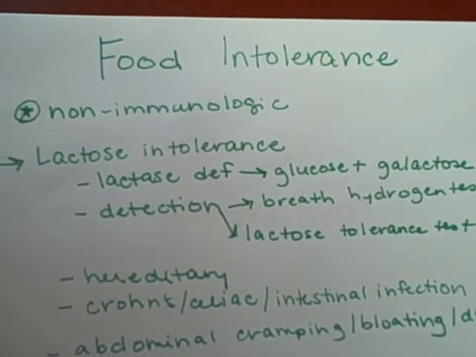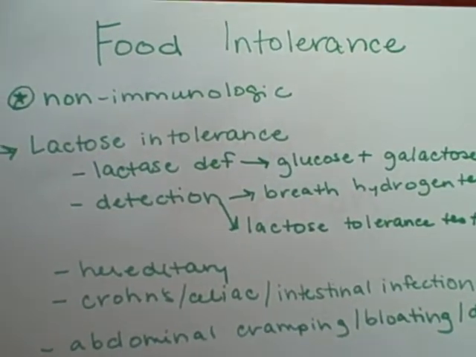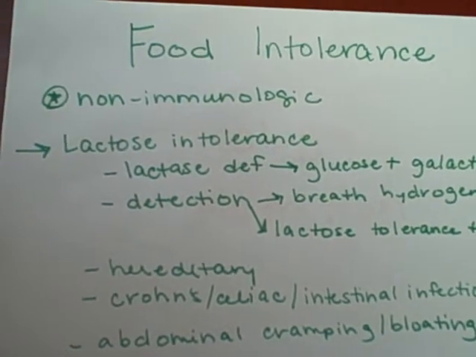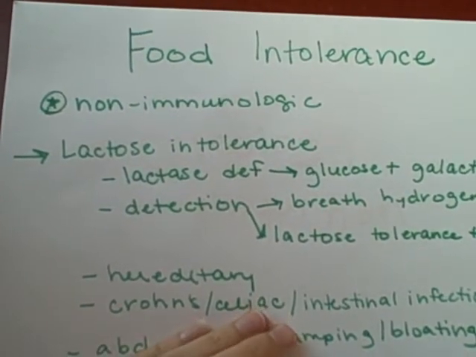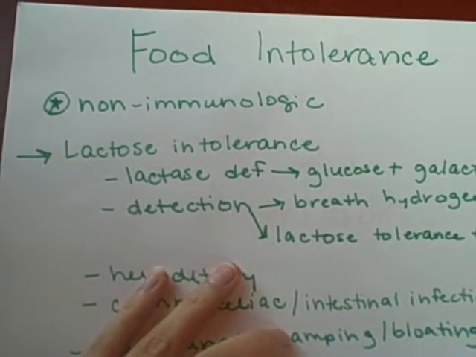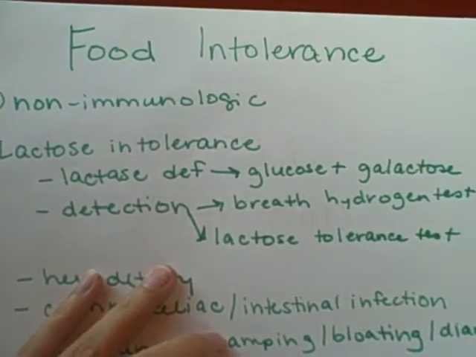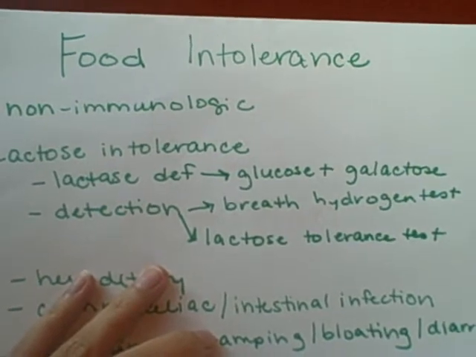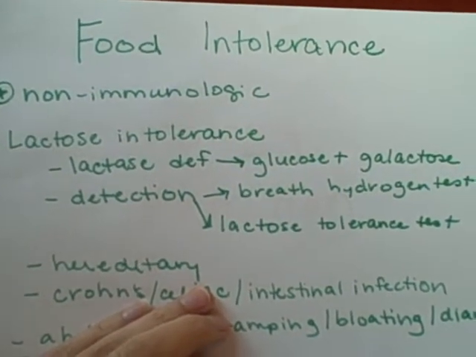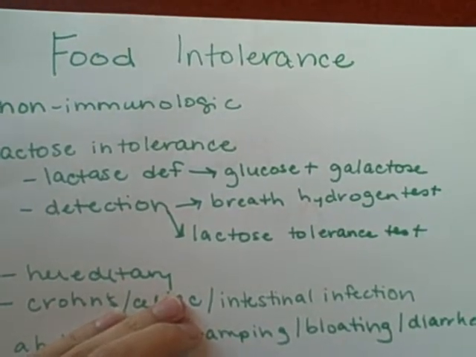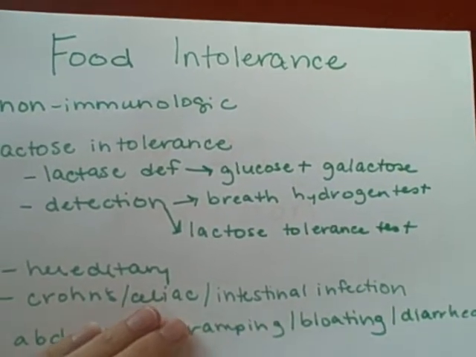As opposed to food intolerance, which is non-immunologic, an example of this is lactose intolerance, in which the person has no lactase. There's a lactase deficiency; lactase converts lactose to glucose and galactose. There are two ways to detect this intolerance. You can do a breath hydrogen test or a lactose tolerance test.